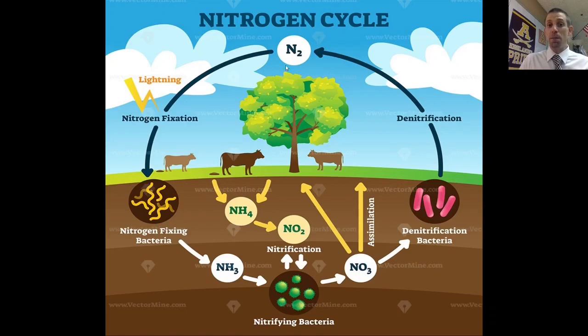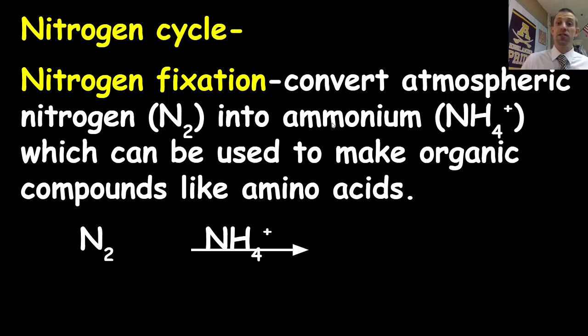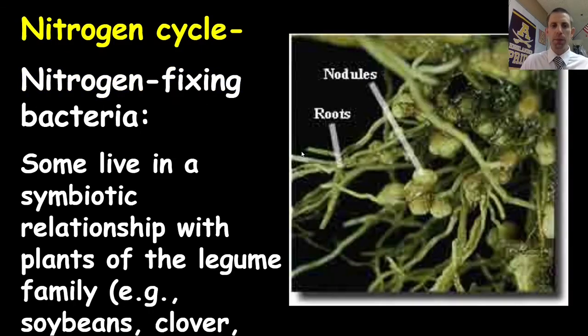We need to get nitrogen back into the atmosphere, because if we didn't have anything that recreated this, we would eventually run out. There's a variety of bacteria called denitrifying bacteria that do denitrification. They put that usable form of nitrogen back into the unusable form of atmospheric nitrogen. So here's again that process of nitrogen fixation, converting atmospheric nitrogen, which is unusable by most organisms, into a usable form by plants.